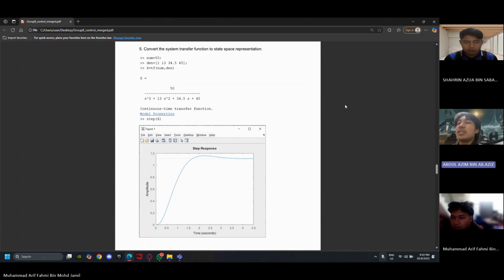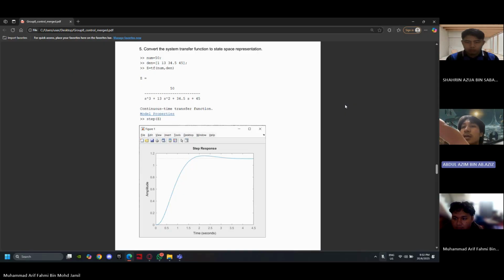Hello, my name is Abdulaziz bin Abdulaziz. My matric number is B1123100183. I want to present about question 5, which is to convert the system transfer function to a state space representation.